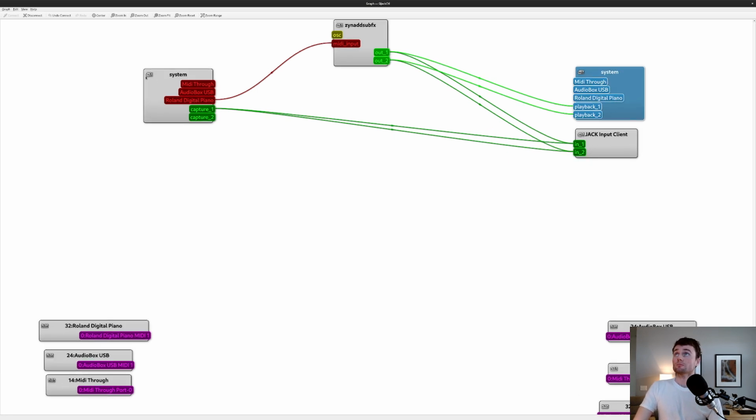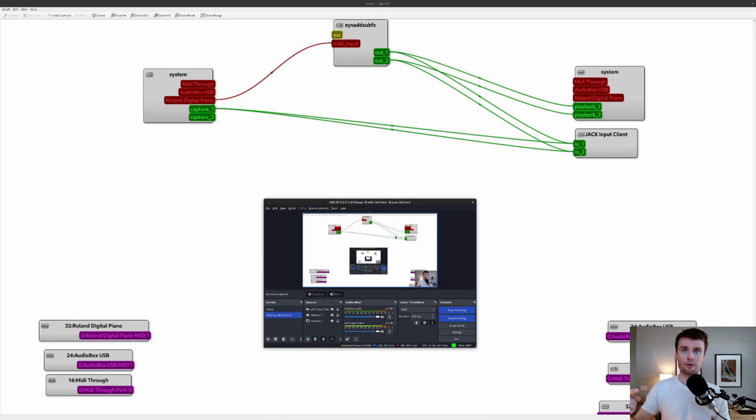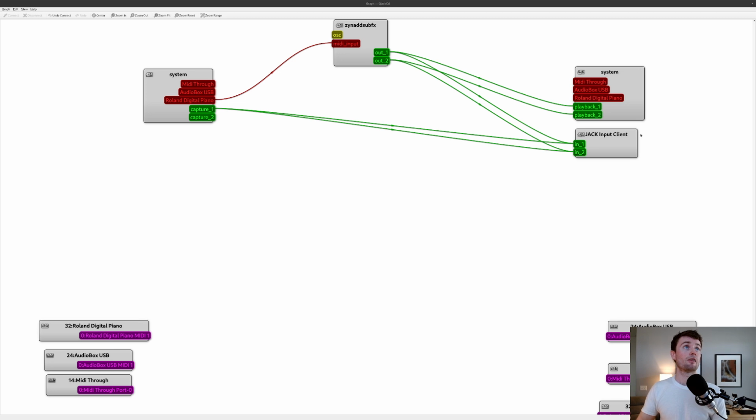So, Jack audio system up here. These are our inputs, these are our outputs, and basically we're just going to connect these imaginary cables from one to another. Important for the OBS stream right here, I'm going to briefly show you OBS because it kills the frame rate to do that infinite mirror stuff, but this guy right here, I have this Jack audio input client. That is this right there.